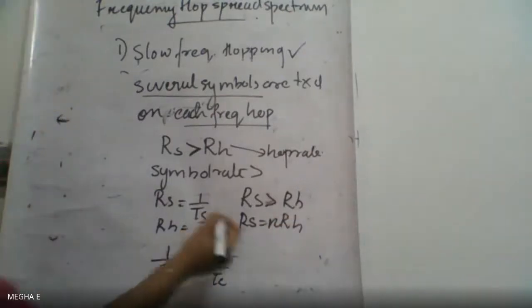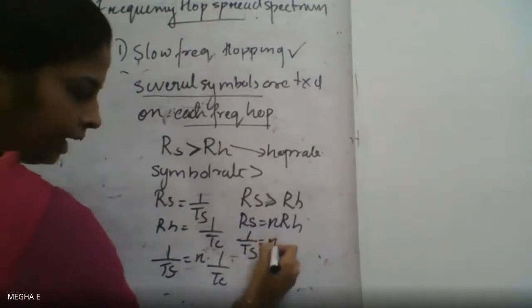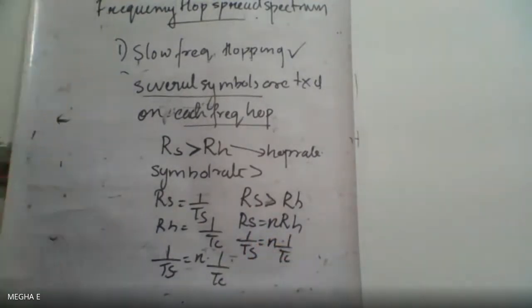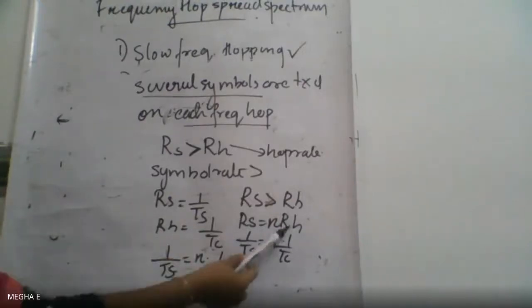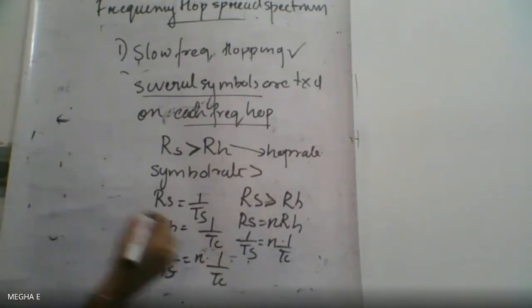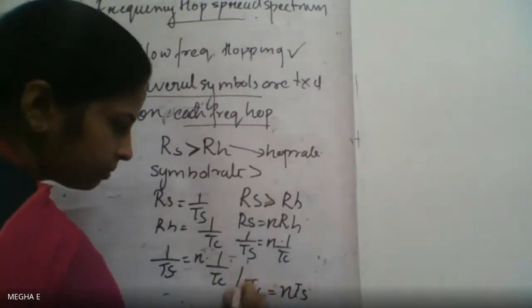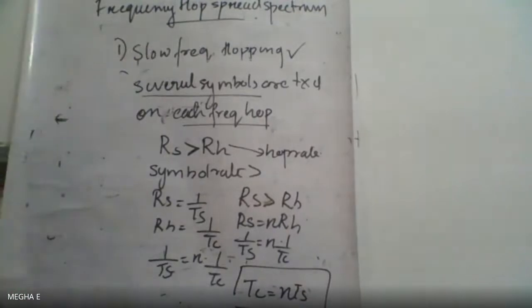With RS equal to 1 by TS and RH equal to 1 by TC, we get 1 by TS is equal to N into 1 by TC. So this can be written as TC is equal to N into TS.